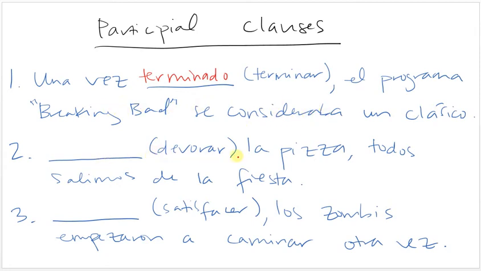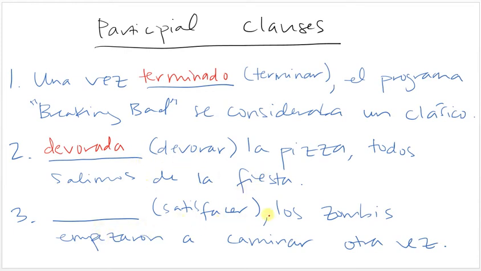Okay, devorar and la pizza. Todos salimos de la fiesta. La pizza is singular and feminine, so this will also want to be the singular and feminine past participle. So devorada la pizza, todos salimos de la fiesta. Devorada is describing the pizza. So basically, this is saying, like, once the pizza was devoured, we all left the party. But we can avoid having a verb here just by using the past participle as an adjective.